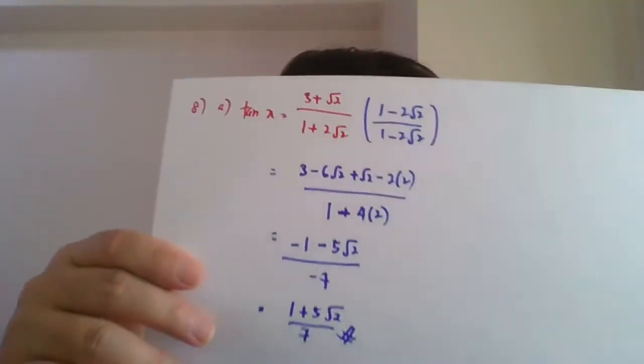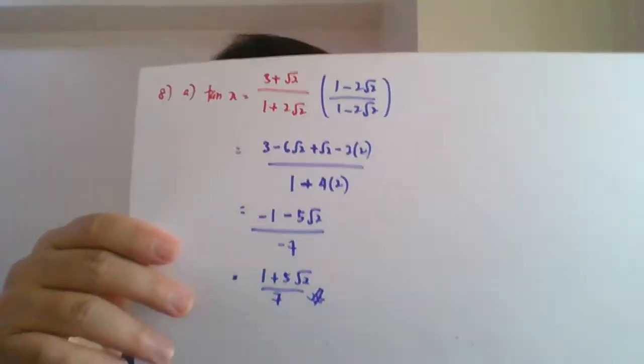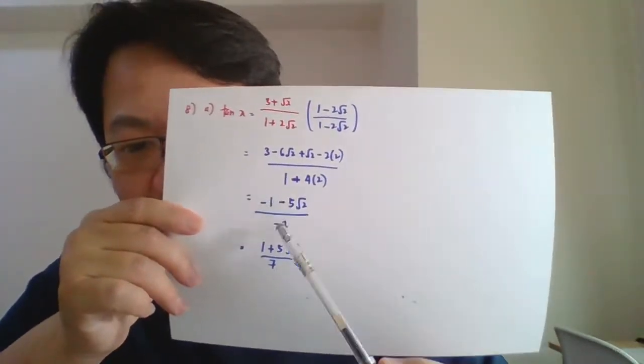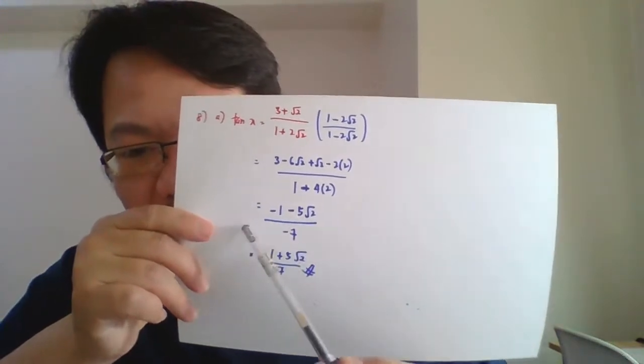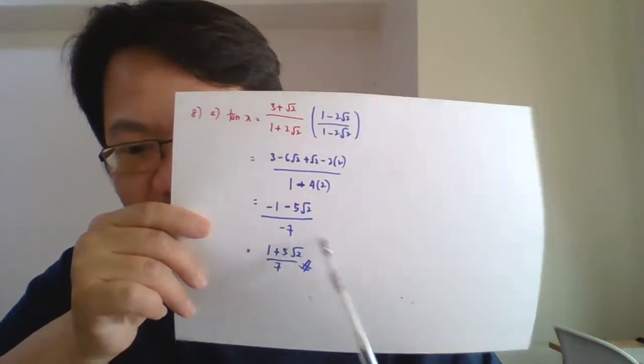Negative 1 minus 5 surd 2 over by 1 minus 8. 1 minus 8 equals negative 7. So it will become 1 plus 5 surd 2 over by 7. Done. Okay guys, this is the answer for number 8A. So 1 plus 5 surd 2 over by 7. You see here, the negative on top and we have a negative at the bottom. So negative here I put in the middle. Negative meets negative becomes positive. So that's how we simplify.